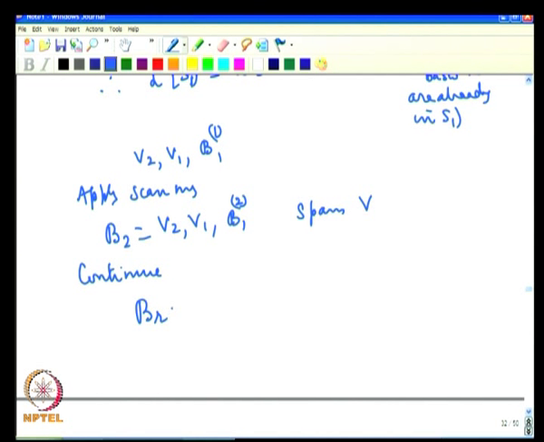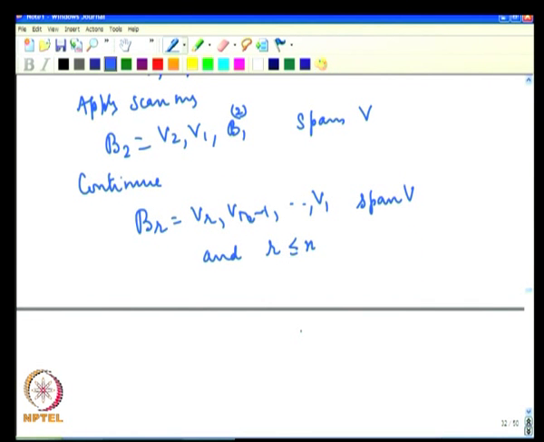So, at the rth stage we would have Vr, Vr minus 1, etcetera, V1, and we would have knocked off all the u vectors. Since at each stage we knock off one u vector, the maximum stage we require is r less than or equal to n, and therefore, Vr, Vr minus 1, ..., V1 are part of a linearly independent set and they span V, and therefore, they form a basis for V.